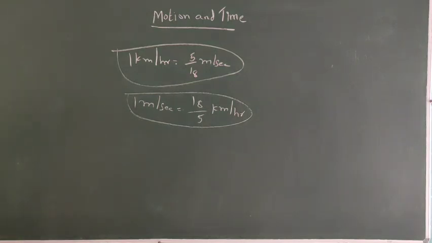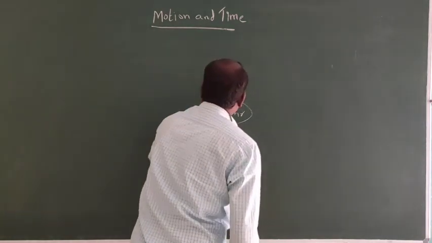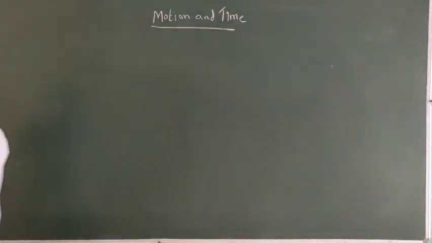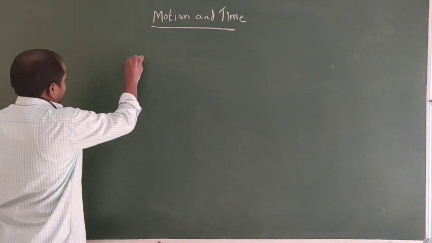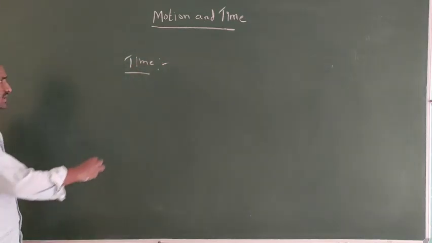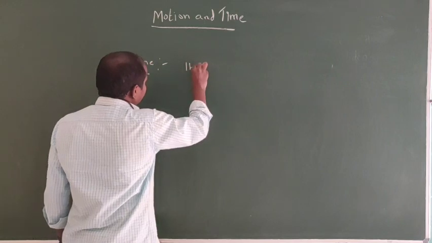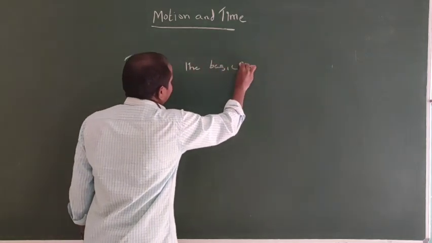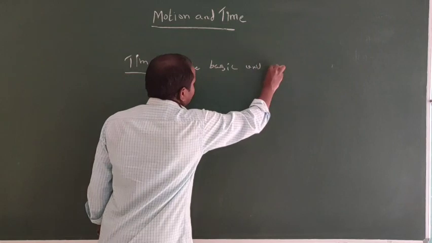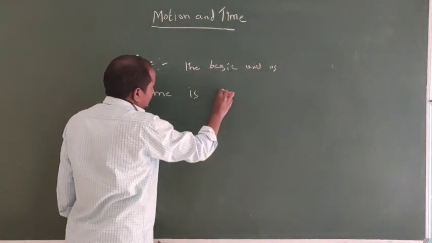Okay. Next, units of time. What is the basic unit of time? Second is the basic unit of time. What is meant by time? The interval between any two events is called time. The basic unit of time is second.